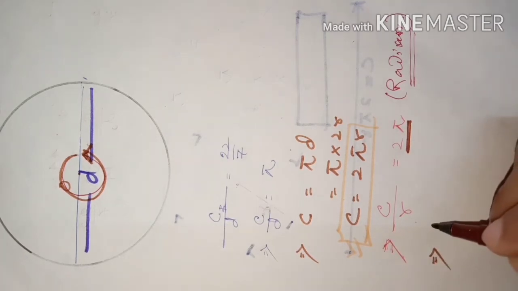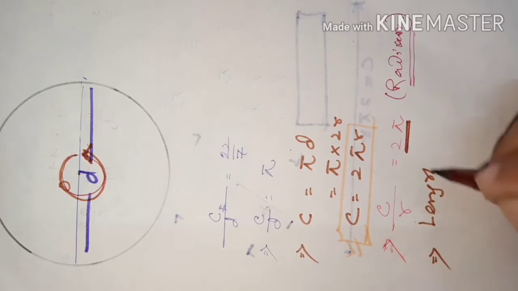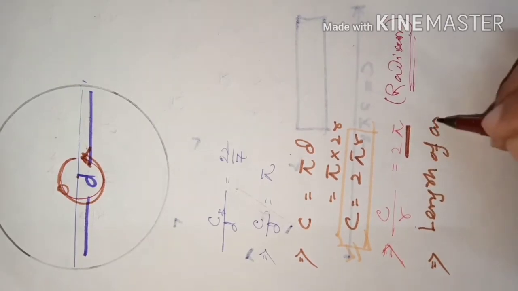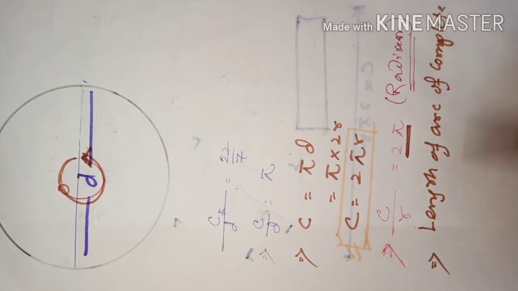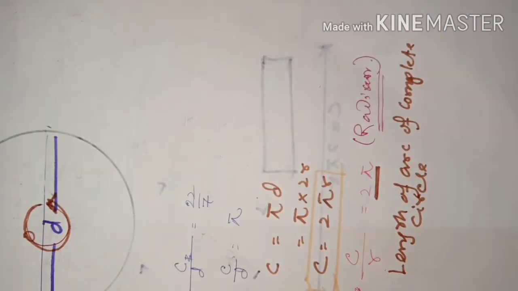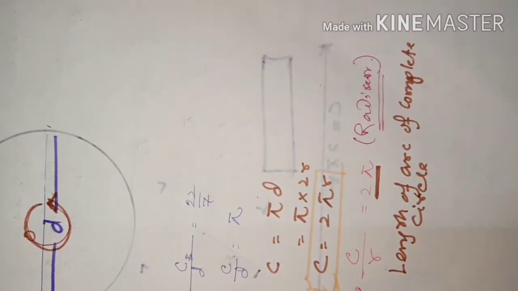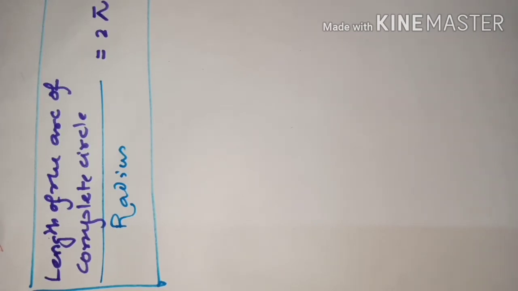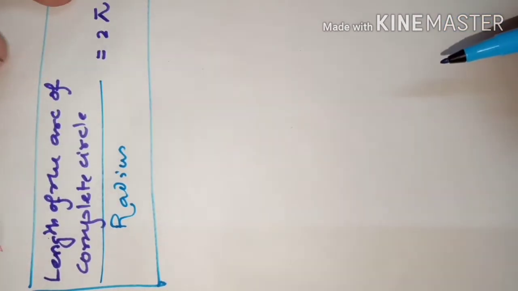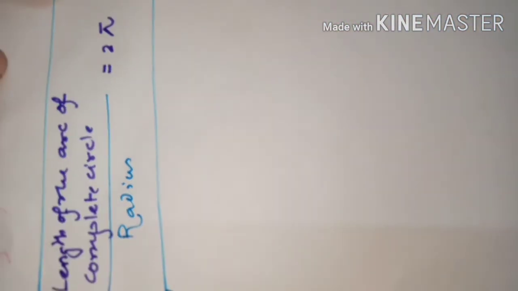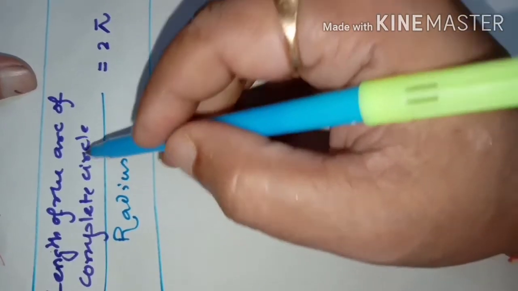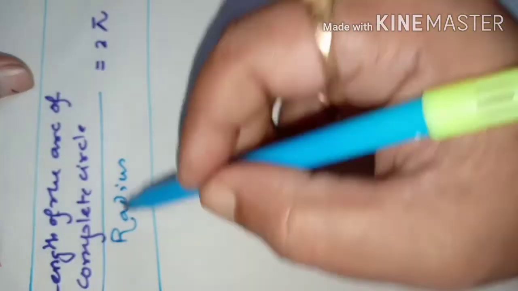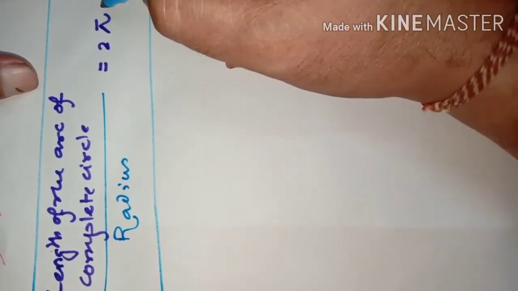Twice pi radian is the length of the arc of the complete circle divided by the radius of the circle.